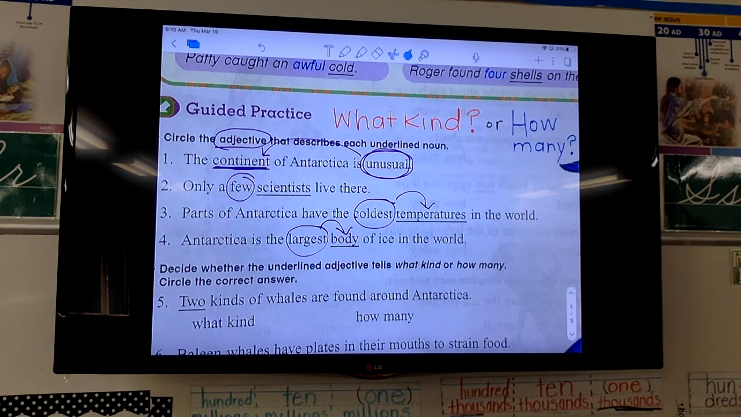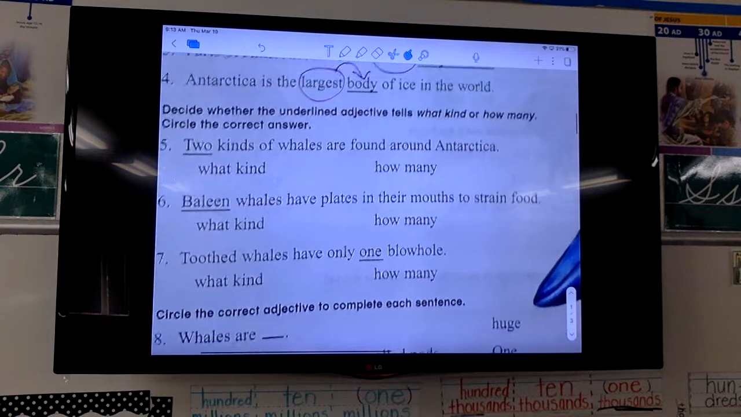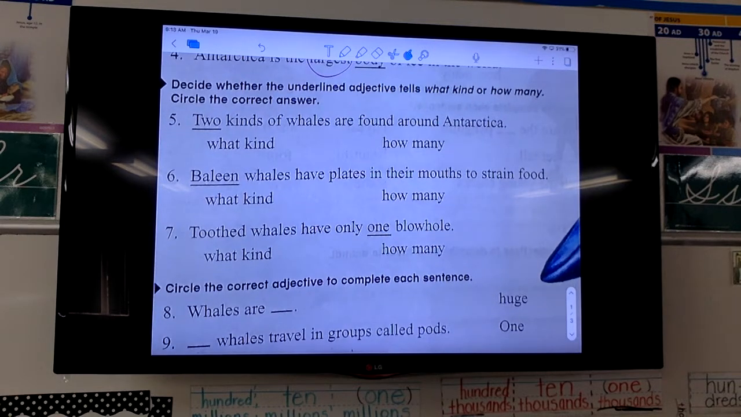All right, so now this next part, they're actually giving you the adjective, but they want you to decide if it's telling you what kind or how many. And we're going to circle the correct one. I think this one's a little bit easier. So let's see, number 5. 2 kinds of whales are found around Antarctica. Is 2 telling us what kind or how many? You're right, how many? Everyone circle that.